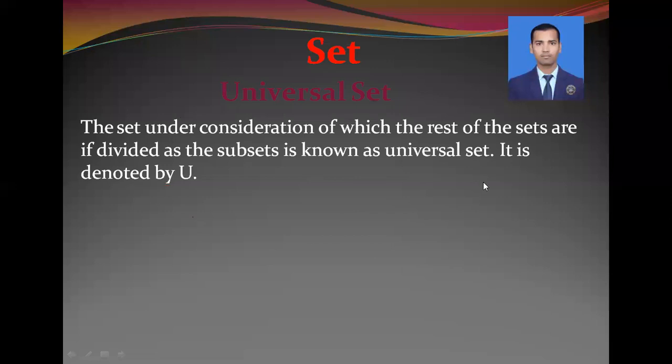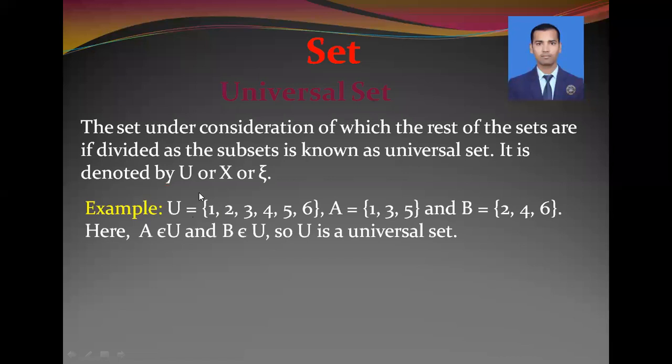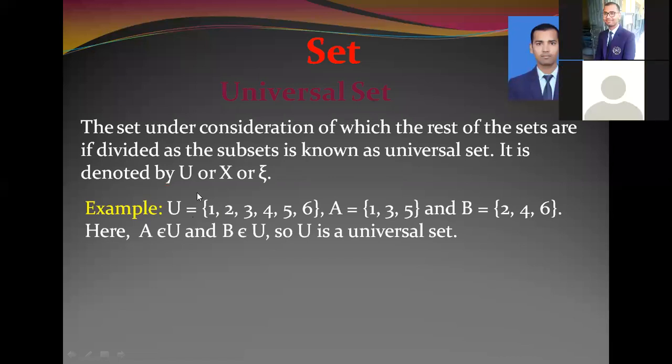For example of universal set, we can give here. You can see here the notation or symbolization of universal set. Universal set can be denoted by U or X, that means capital letters or by this sign.